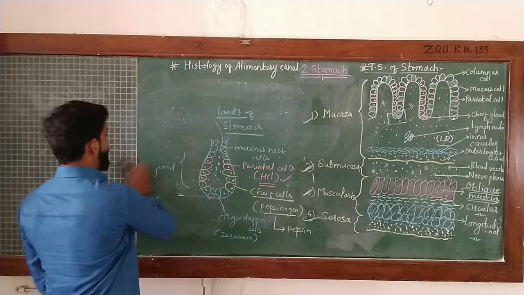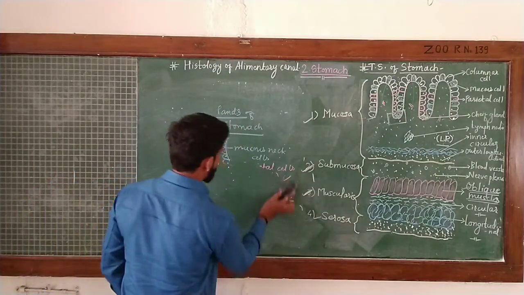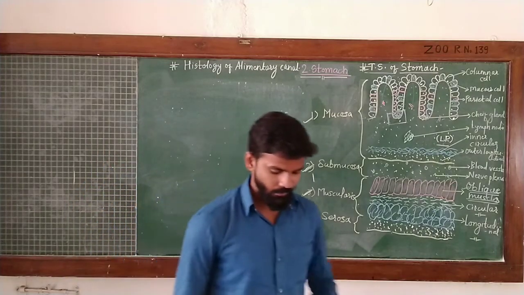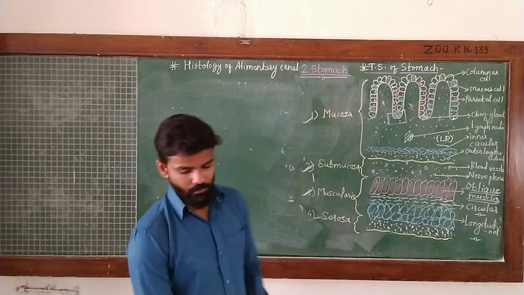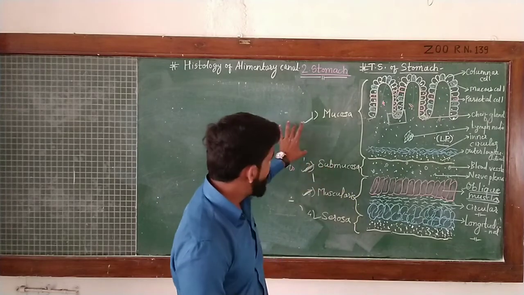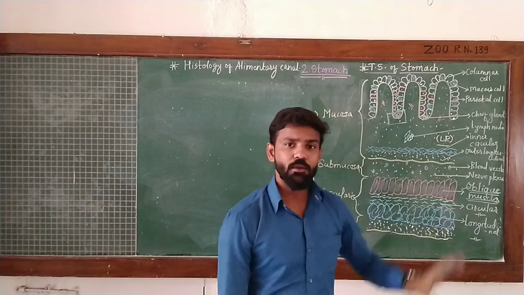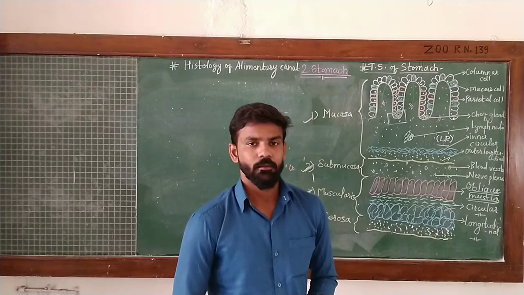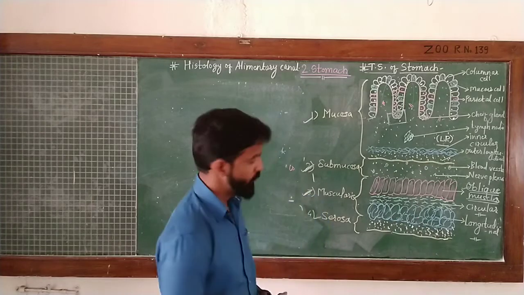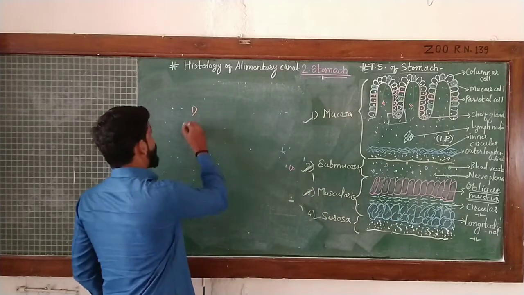Now we can summarize all these parts by looking at the peculiarities of the stomach. Here we can say, in the stomach there are particular structures which make the stomach different from the rest of the organs of the alimentary canal. We will go one by one.